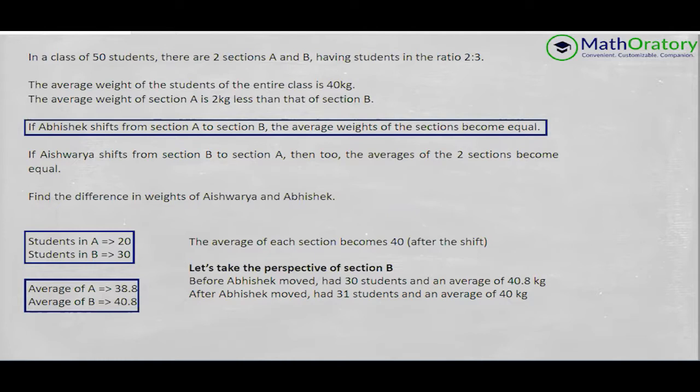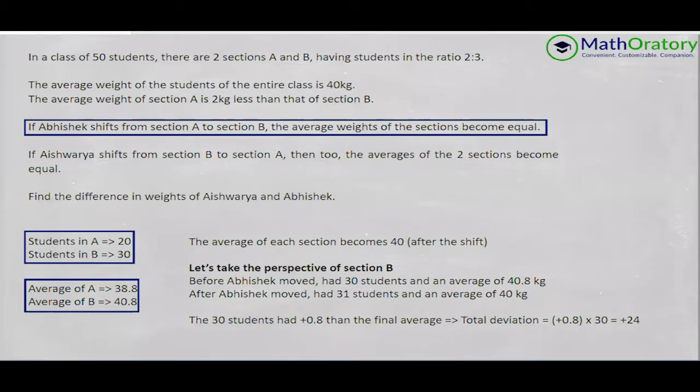So what is happening because of the shift? We can deal with deviations, with offsets. The 30 students initially present in the section have a deviation of plus 0.8 from the final average.